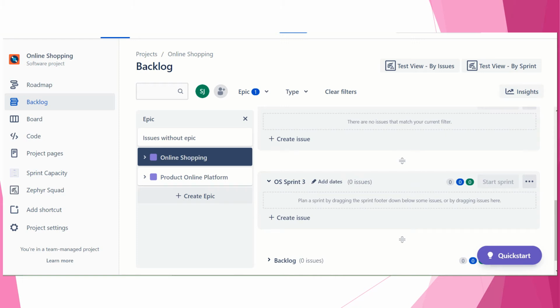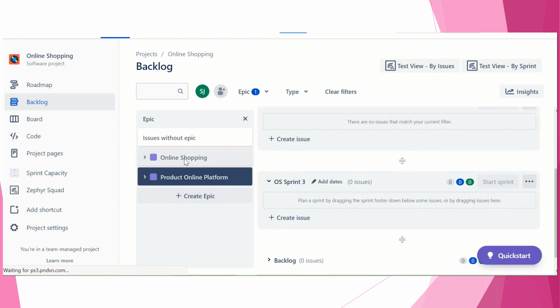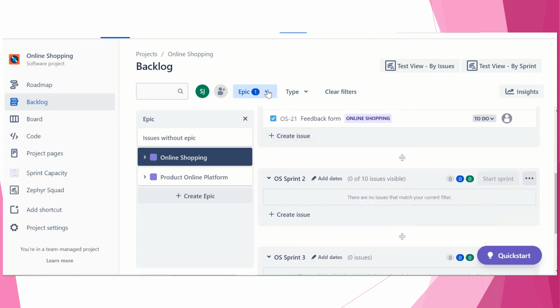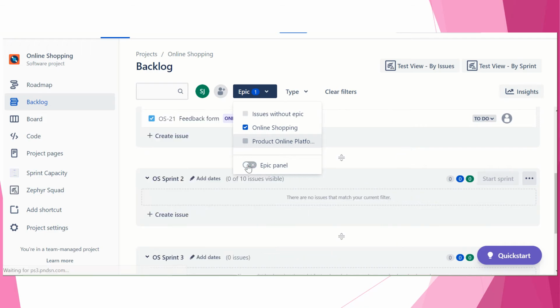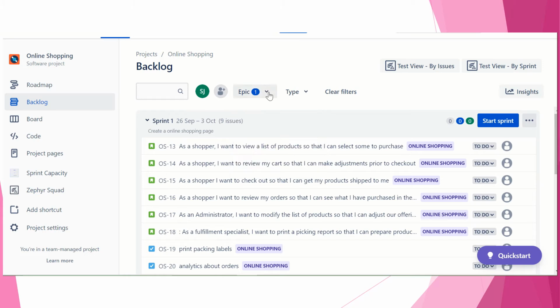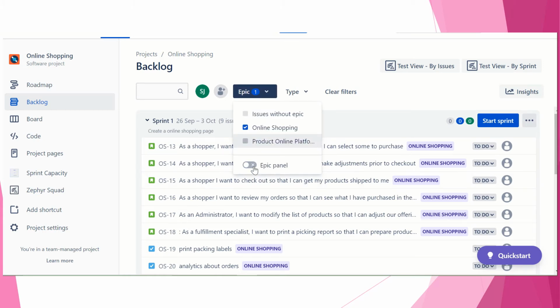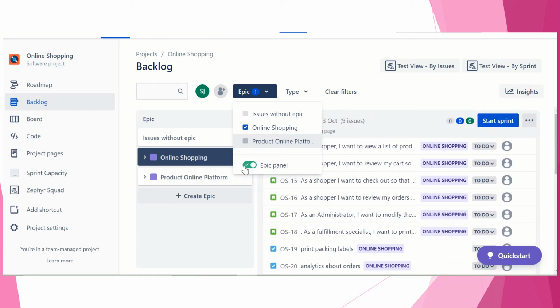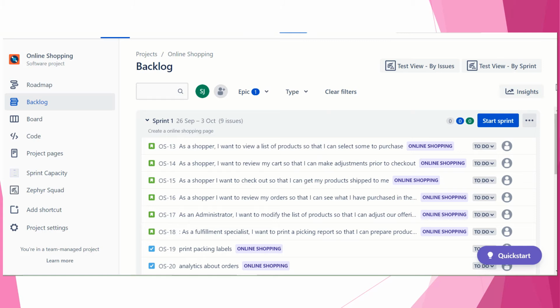Okay, so we will click on the epic where we want to go. We are on the current epic, so let's click on the online shopping, and let's look into the backlog. So what we will do, we will just change the panel type. We can do that way also, but we have just changed the panel type. If we click here, it will show like this, in a sidebar, and if you click here, it will show like this.